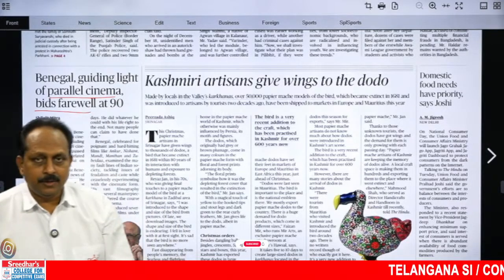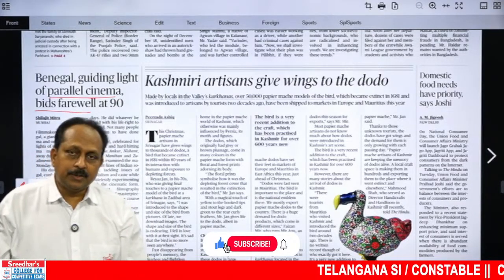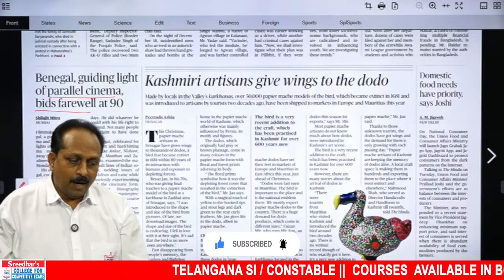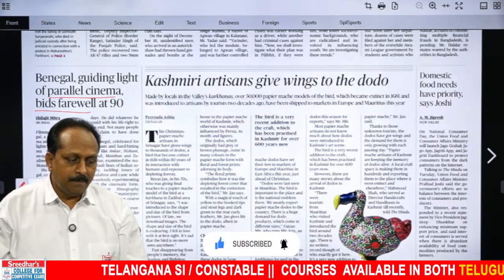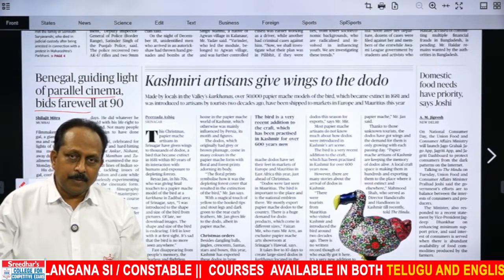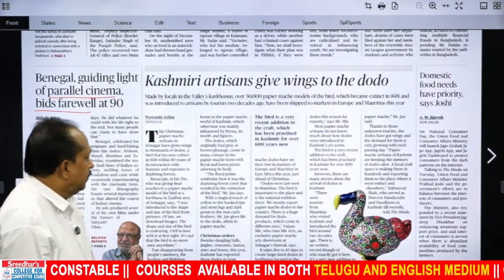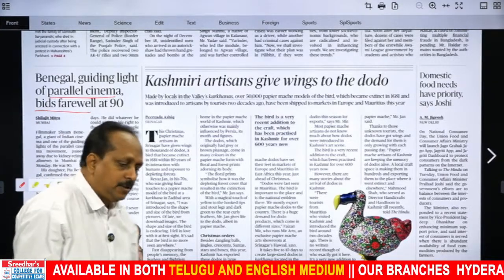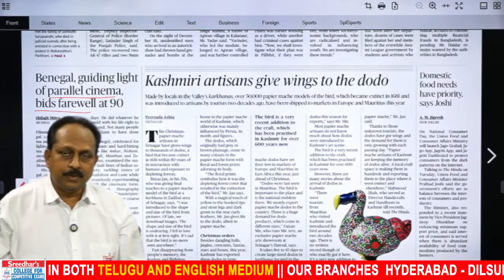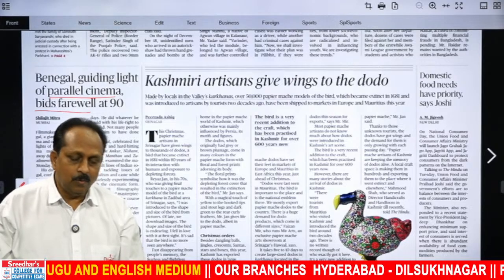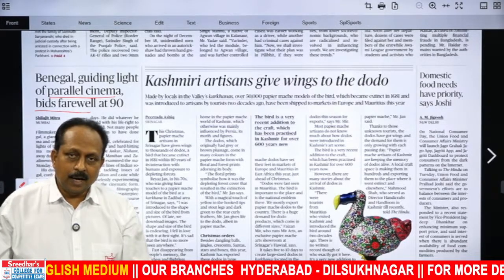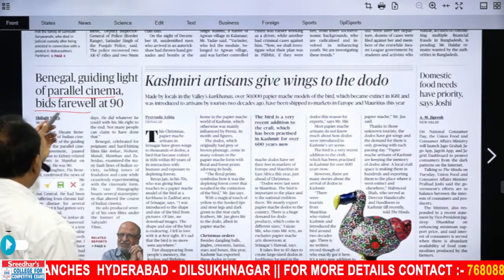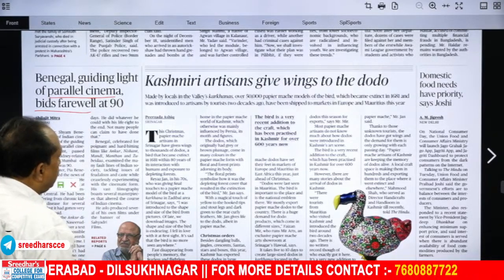What is this parallel cinema? When we talk about movies, we talk in terms of commercial movies, art movies. Art movies are also known as parallel cinema. They are not the typical commercial movies. Here it talks about guiding light of, when we talk about parallel cinema or art films, two names stand out. One Satyajit Ray, the other one Shyam Benegal. This talks about at 90 he bid farewell, means he passed away.